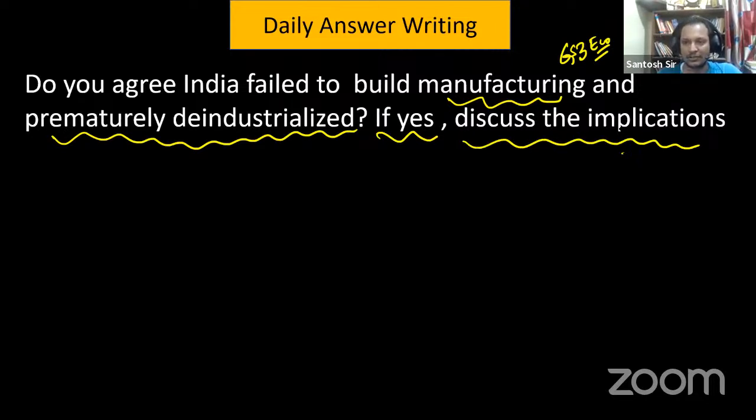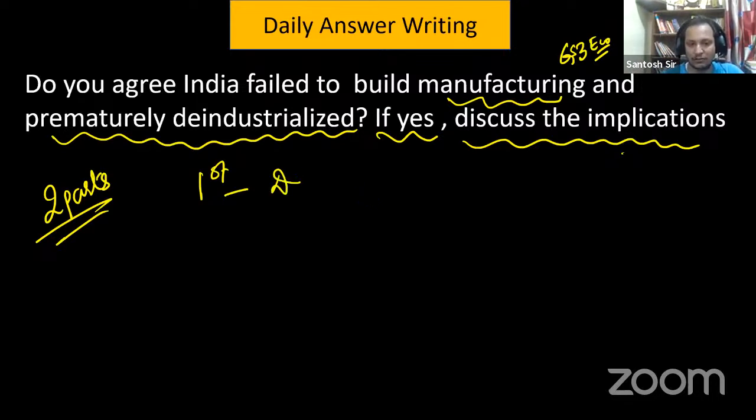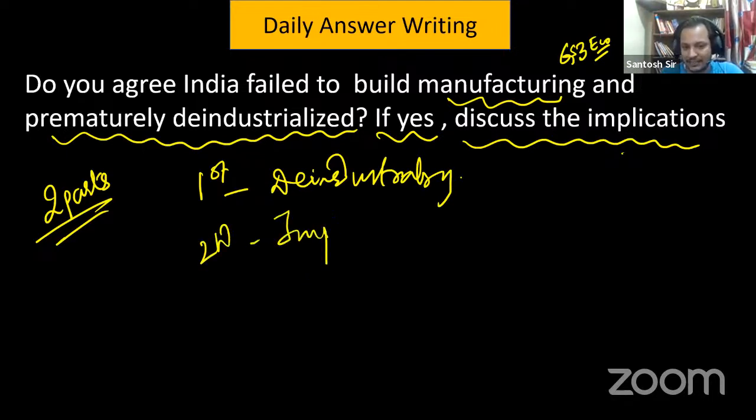Okay, so the question has two parts. Part 1, you have to answer: do you think India has prematurely deindustrialized? Here you have to answer whether India is deindustrializing or has deindustrialized. And second part, you have to answer the implications of this.